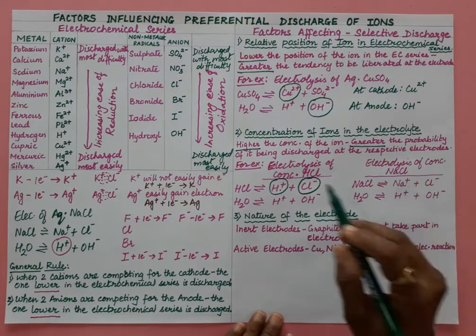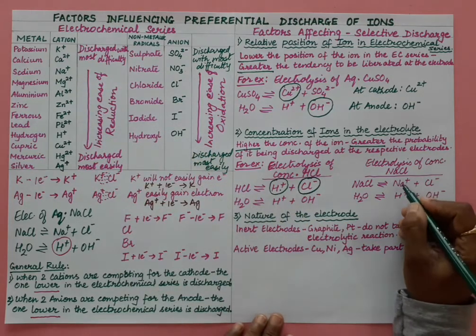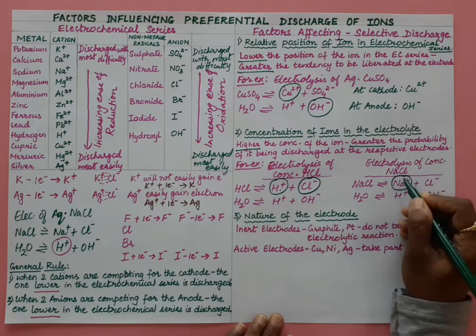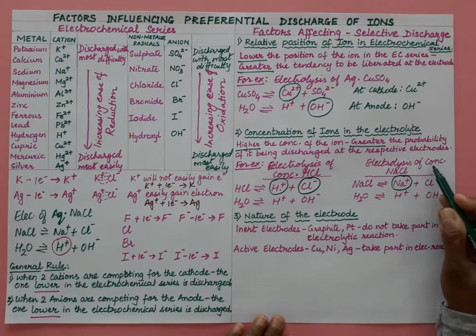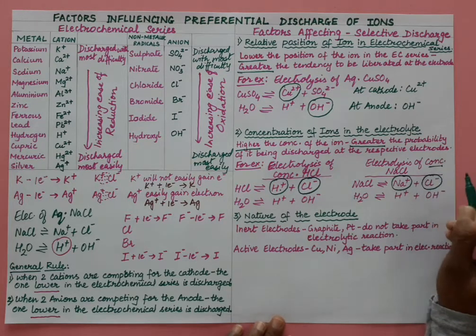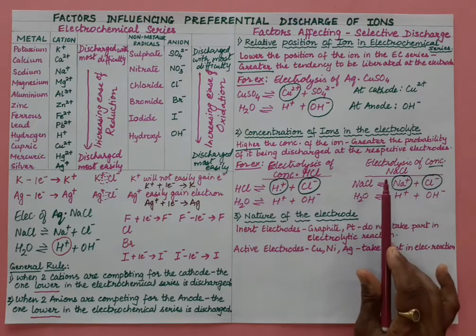See, although sodium is above H plus in the electrochemical series, the concentration of Na plus ions is more, so Na plus ions will get discharged at the cathode. Now among these two anions, actually OH minus ion should get discharged, but here we are talking about concentration, so the concentration of chloride ions is more, so chloride ions will get discharged at the anode. So you are not getting OH minus ions here, right? So this is the concentration of ions in the electrolyte.